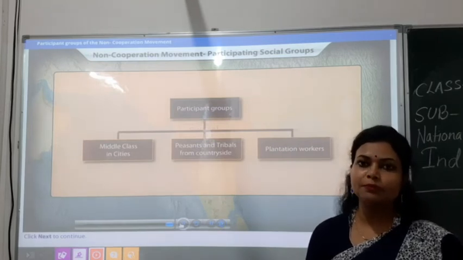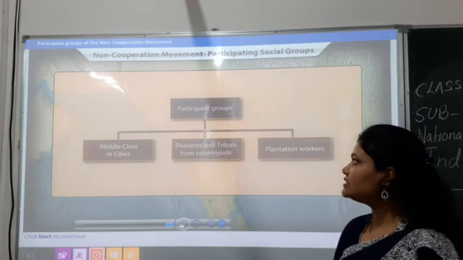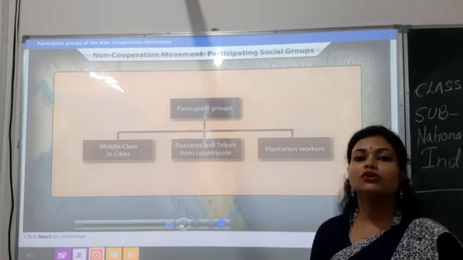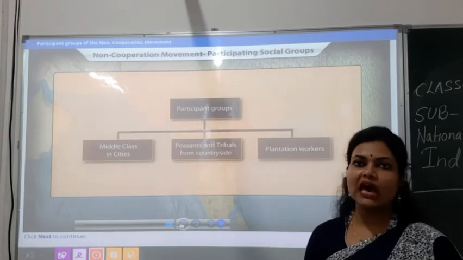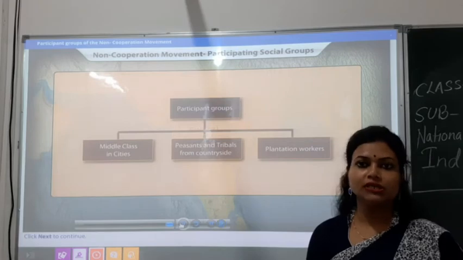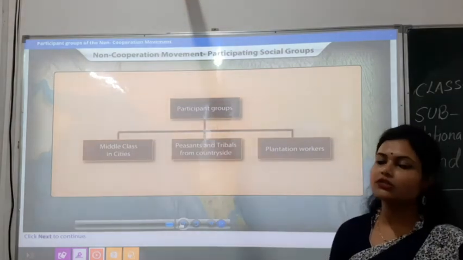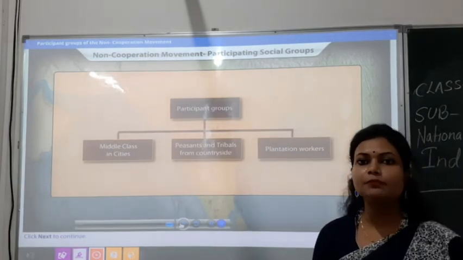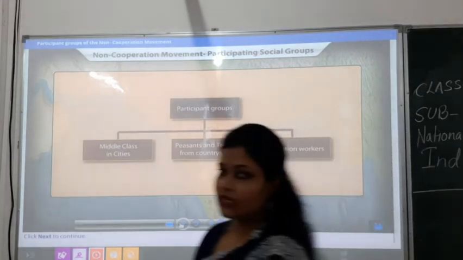Apart from that, there were peasants and travellers from the countryside, because they were getting more and more exploitation from the Britishers and the higher authorities of the system. That is why they also very much needed freedom in their country. And then the plantation workers. So there are a few groups mentioned here that actively participated in the non-cooperation movement. Let's see the next clip.